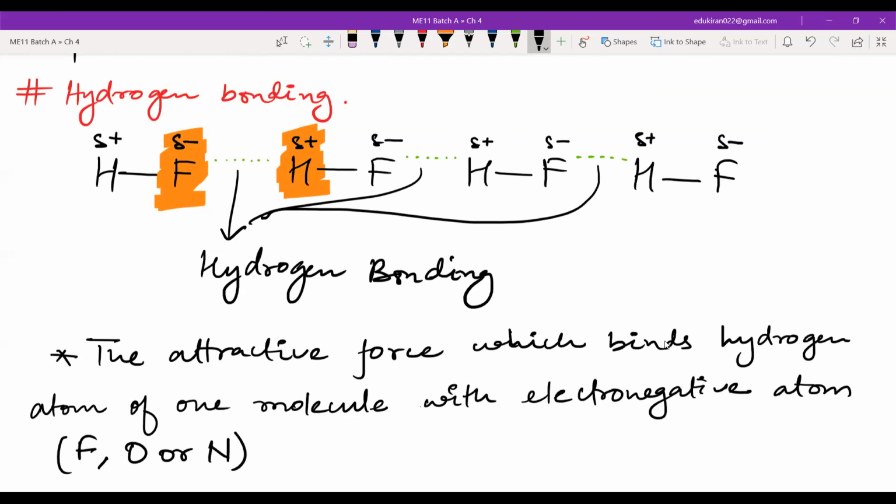Hydrogen bonding will only take place if hydrogen is bonded with fluorine, oxygen, or nitrogen.